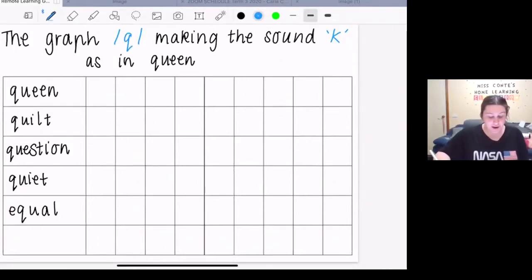Today we are learning about the graph Q, making the sound K as in queen.